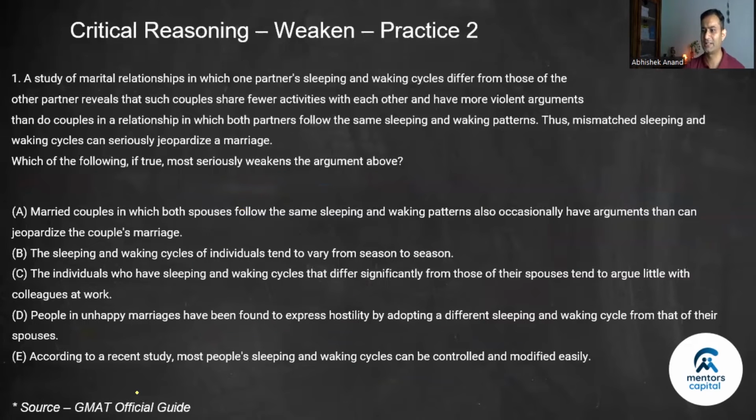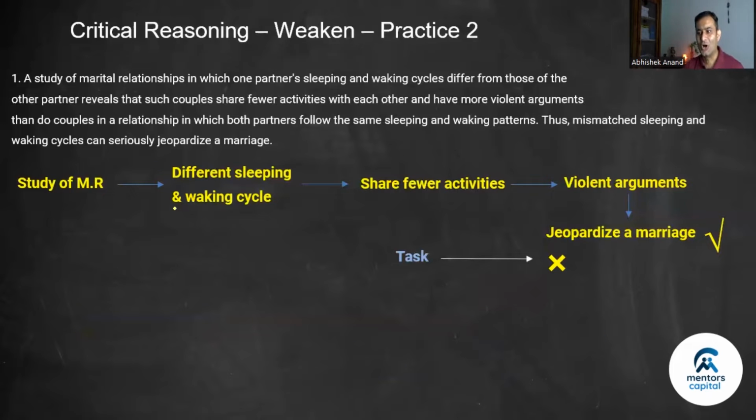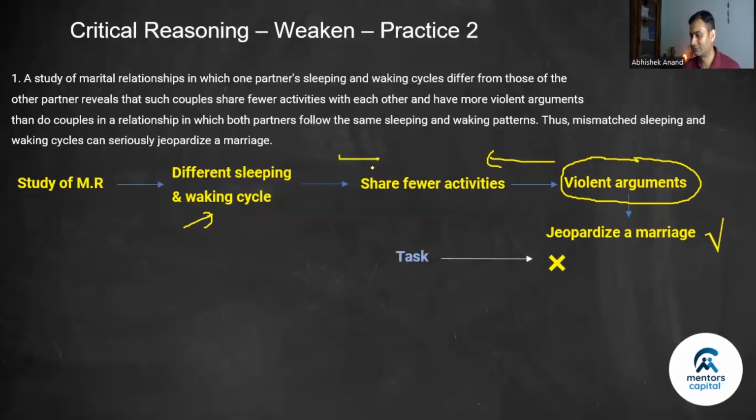Look at the correct answer. The correct answer is: people in unhappy marriages have been found to express hostility by adopting a different sleeping and waking cycle. So it is saying it's not because they have different sleeping and waking cycles that all this is happening. Actually it is the reverse. They fight a lot with each other. They know they have a lot of fights. Because of this, they share fewer activities. They don't go and play badminton. They know they will hit each other's heads with the racket. And because of this, they have a different sleeping and waking cycle.